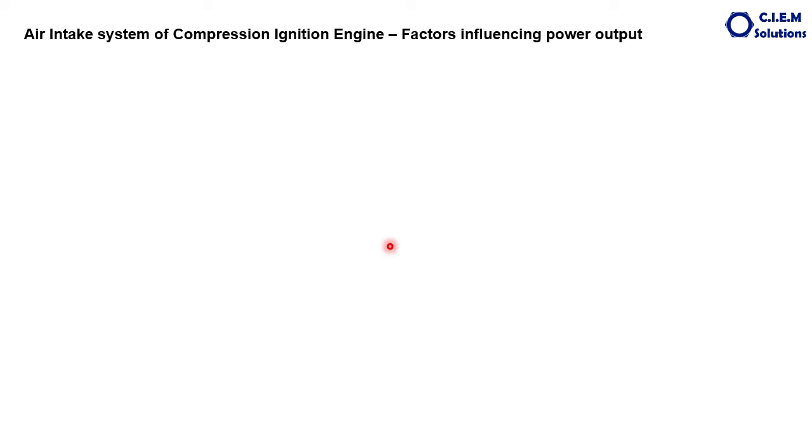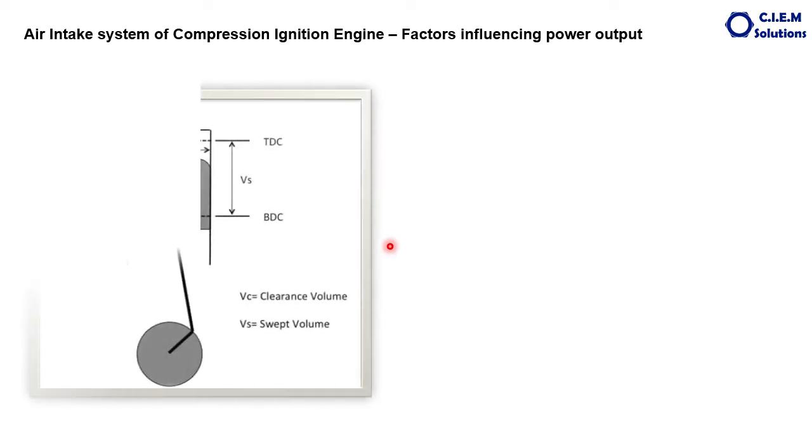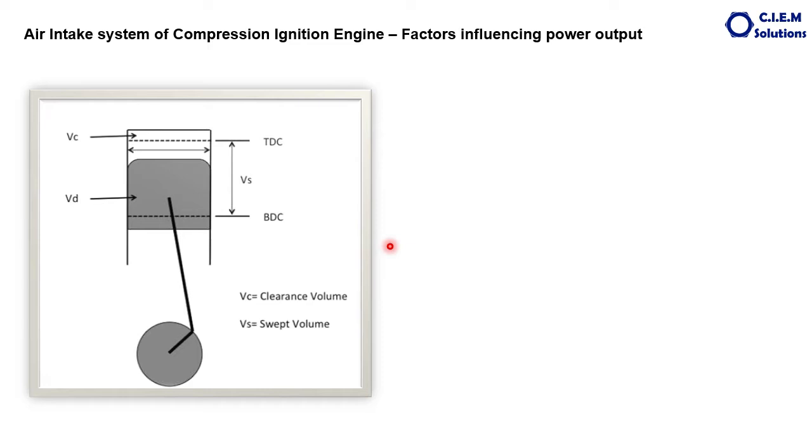Broadly, the amount of power generated inside the engine depends mainly on three factors. Number one is the fuel quality. Number two is the displacement volume of the engine. Number three is the volumetric efficiency. What is fuel quality? Fuel quality means its calorific value. The calorific value means the amount of heat energy produced per unit mass of fuel. For example, the calorific value of diesel fuel is 10,800 kilocalories per kilogram of diesel.